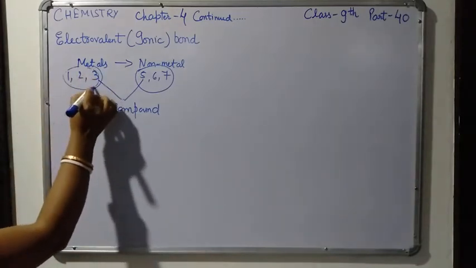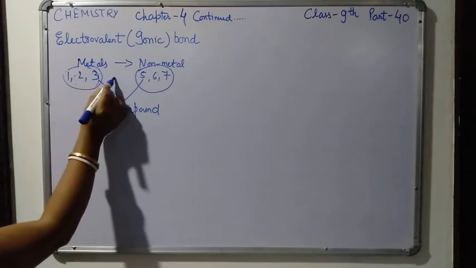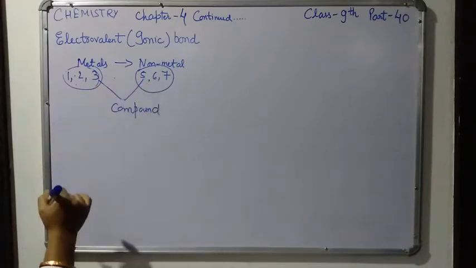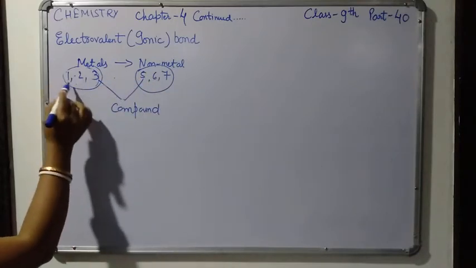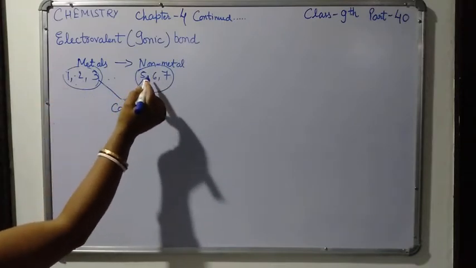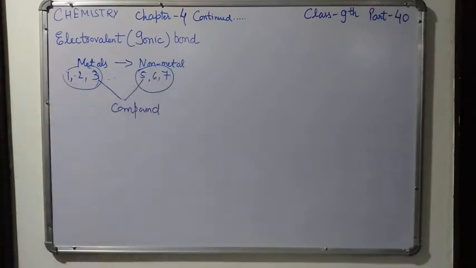These metals have the tendency to lose electrons, and these non-metals have the tendency to gain electrons.